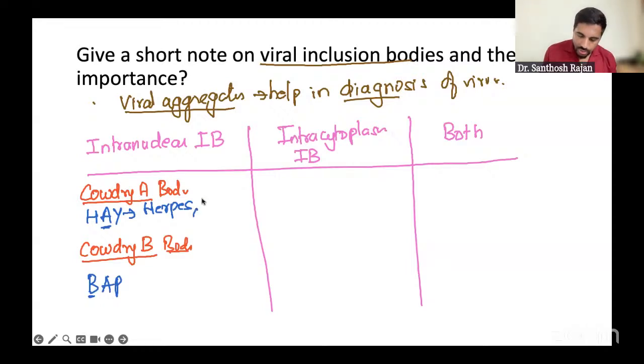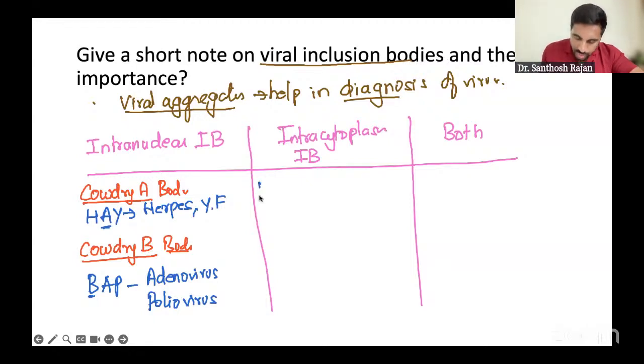Yellow fever is called the Torres body. Okay, you remember, write the example, that's more than enough. Okay, BAP is Cowdry B. A is for adenovirus and P is for poliovirus. If you give this much as examples, it's enough. Right. Now intracytoplasmic, so many things.